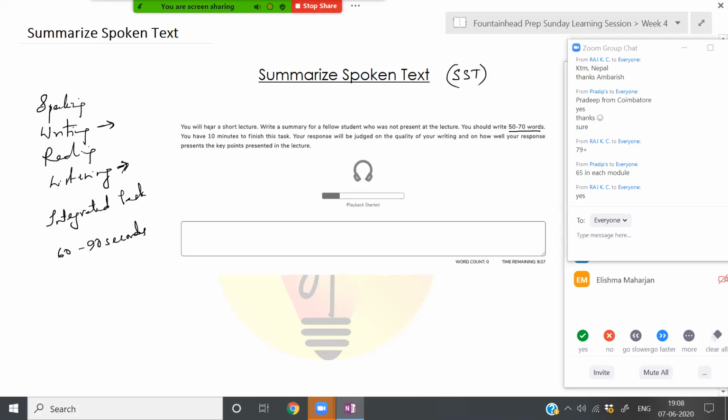Summarized spoken text is a question type that appears within the listening section. But don't be under the impression that it only contributes to listening points. It also contributes to writing points, because you are doing 2 tasks here. You listen to the lecture first, and then you write a 50 to 70 word summary.